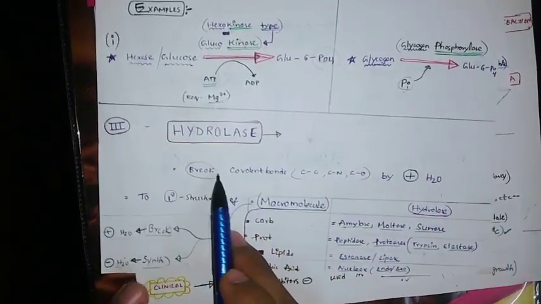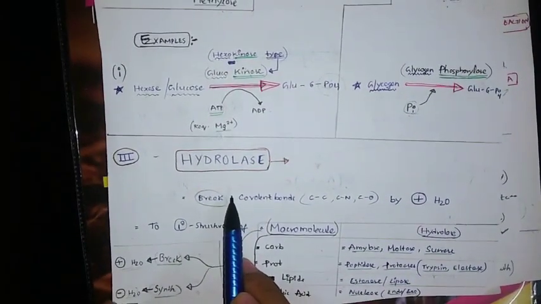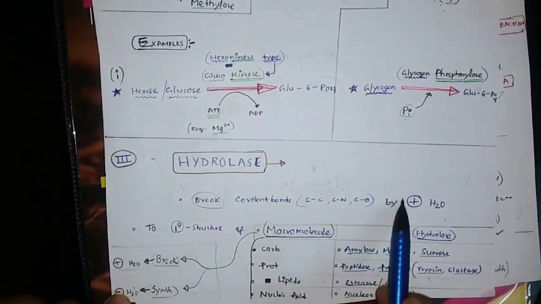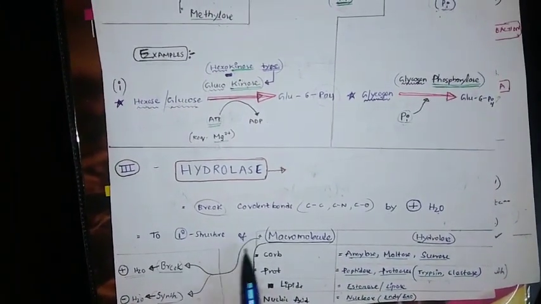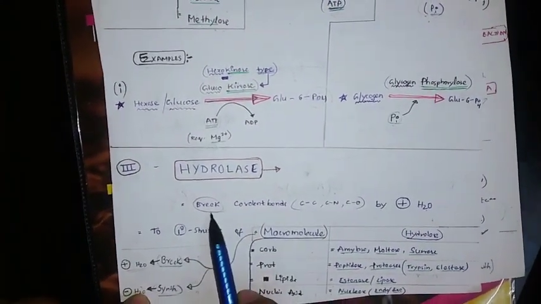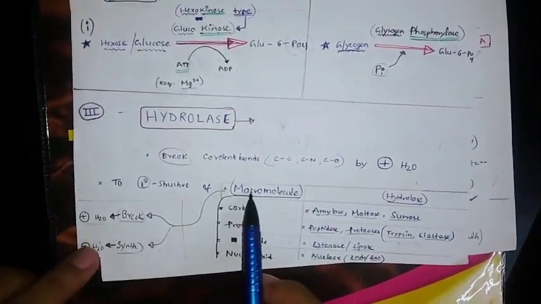Hydrolase: breaking of covalent bonds by adding H2O. We already discussed this. Hydrolases break covalent bonds by adding water to the primary structure of macromolecules. What is meant by macromolecules? Carbohydrates, proteins, lipids, nucleic acids.